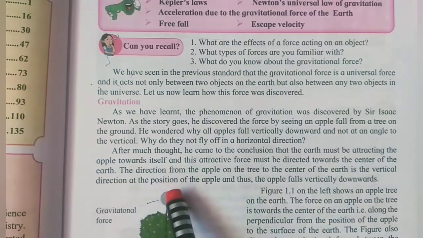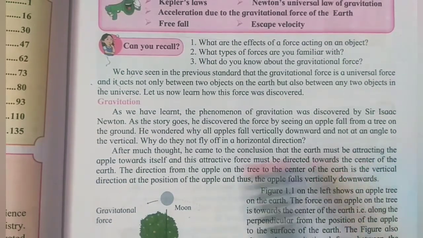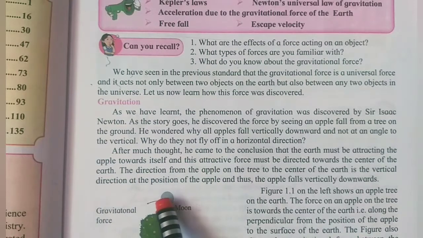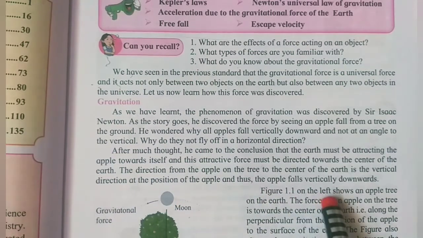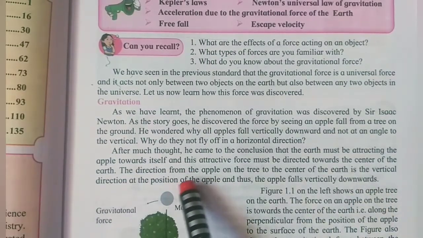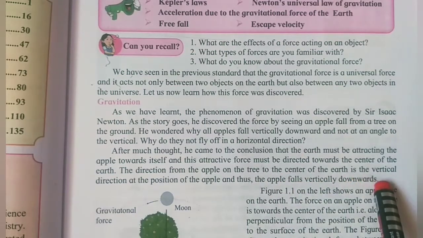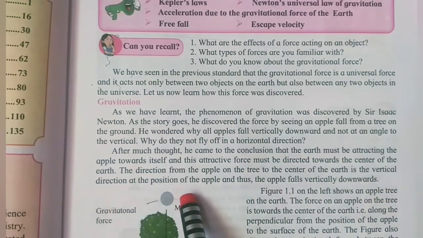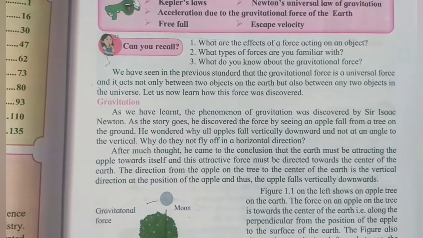The direction from the apple on the tree to the center of the earth is the vertical direction at the position of the apple, and thus the apple falls vertically downward.